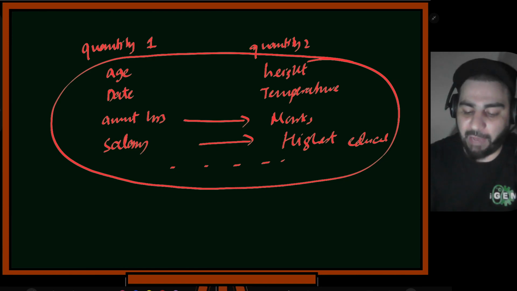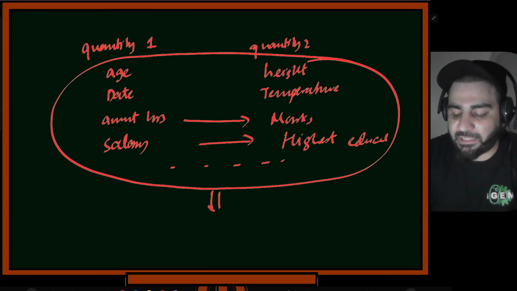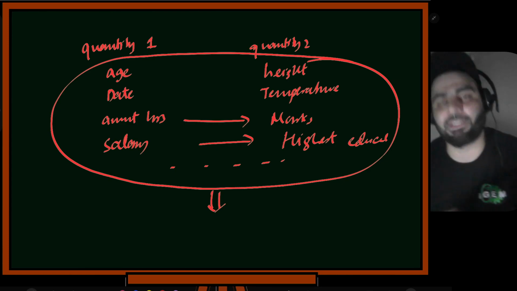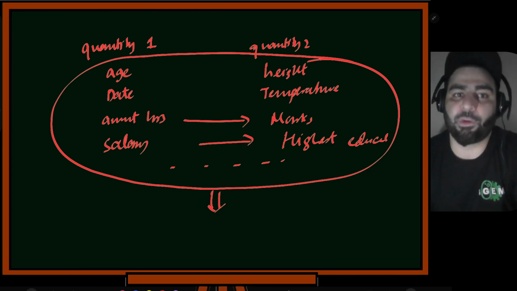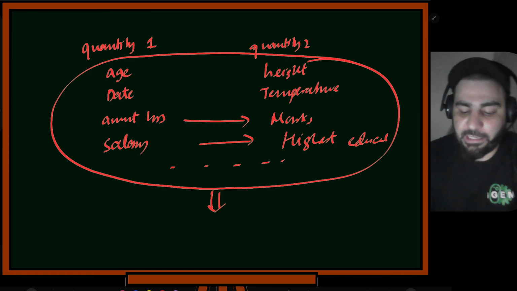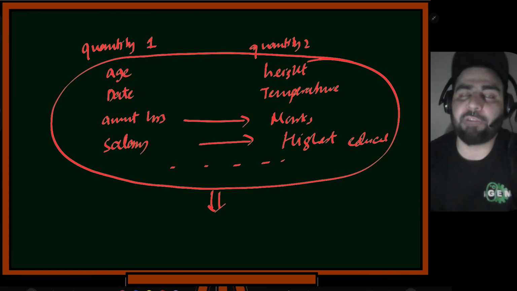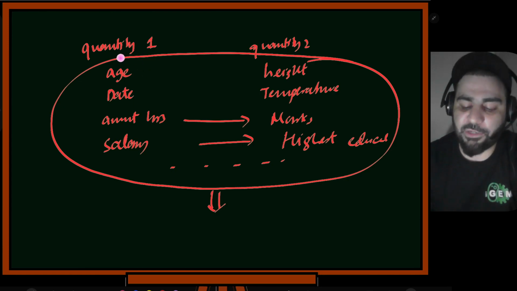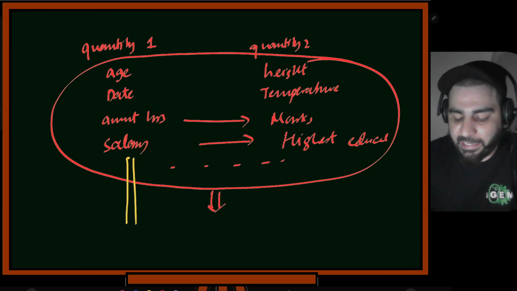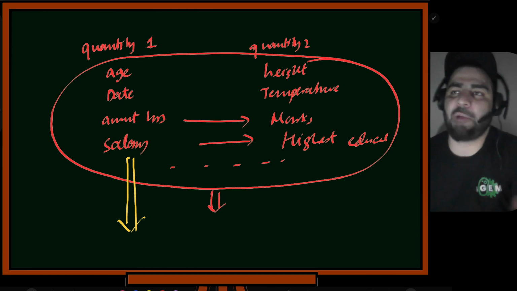So if you have this template, what we'll do is abstract the details out. Whatever the details there are, we will not look into them. Math gives us tools. These quantities, age, date, are all physical quantities. Instead of these physical quantities, I can write some abstract symbols. I won't care about the quantities now.